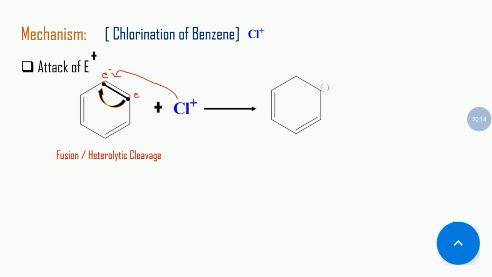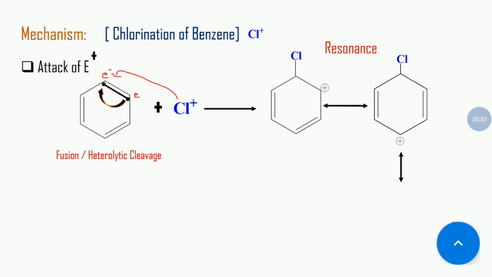So finally we get this type of structure, or you can say intermediate state, and because benzene has delocalized pi electrons, for resonance we find some more intermediate structures like this. So all of these are intermediate structures from resonance.